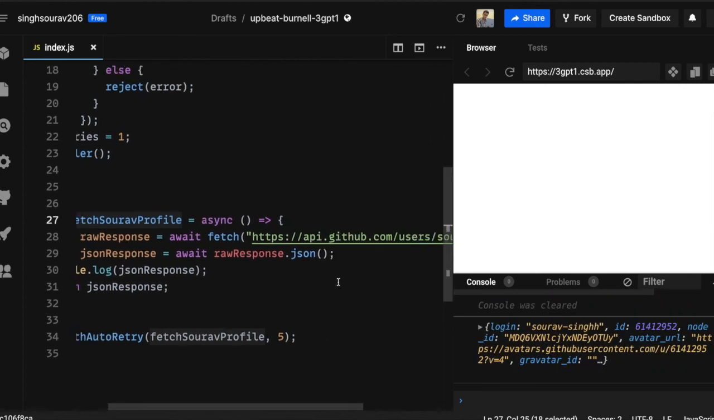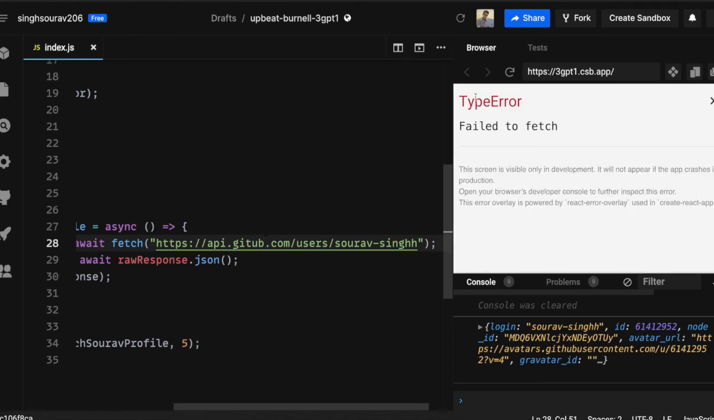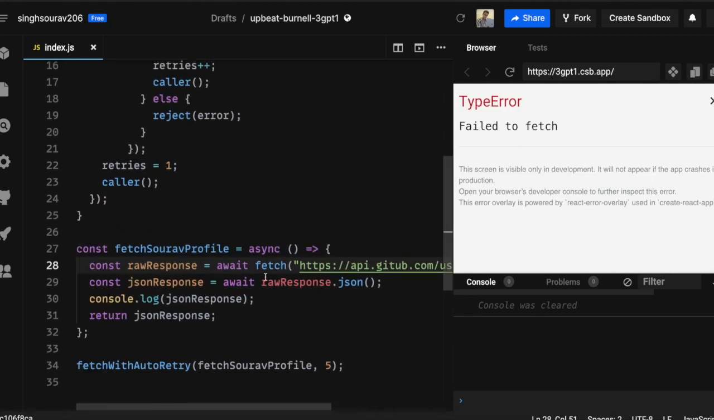Now I will manually tamper this URL, which will mock the error in my API. I just tampered this GitHub to getUB. See, it just failed. But how do we actually understand that it is retrying? So let's try to